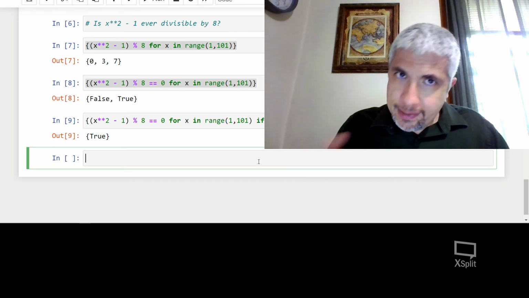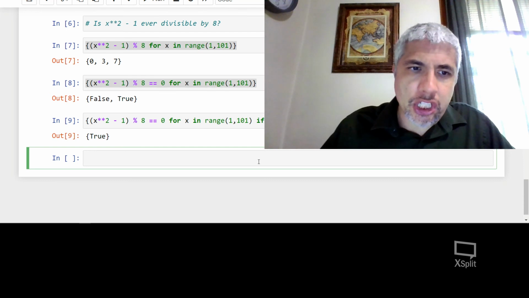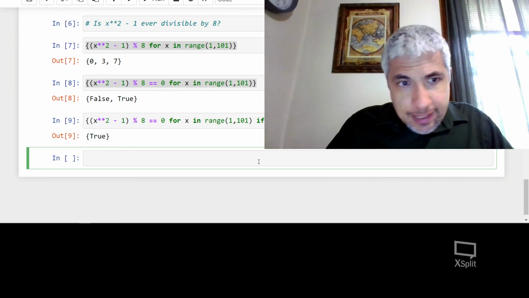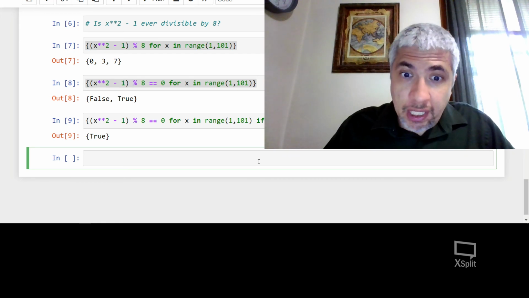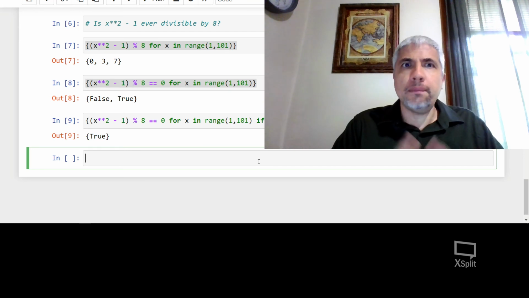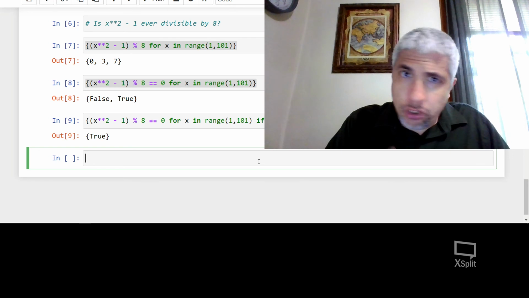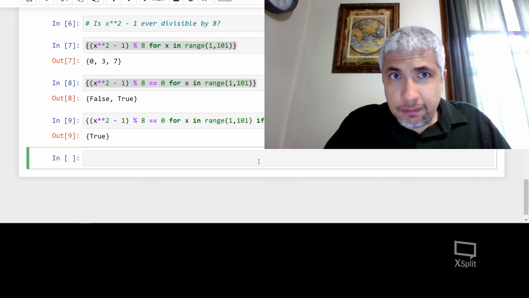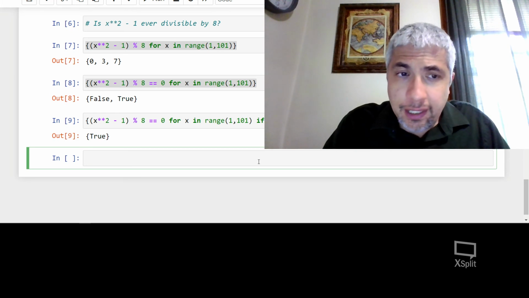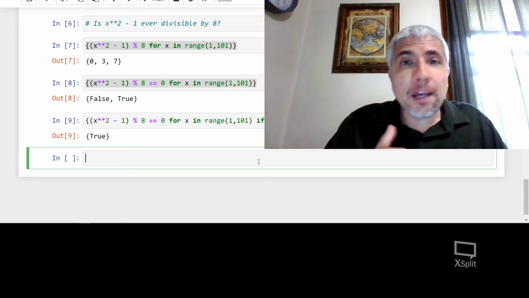Now, as we move on, eventually we're going to get to all and any and some other types of comprehensions, so we won't have to look at these sets in this way. But this isn't a horrible way of figuring out whether a principle is true or false. And when we're doing this sort of thing in Python, when we're testing things out to see if they seem likely to be true or false, we're doing some pretty sophisticated stuff already, even though we haven't gotten that far in the language. This is called experimental mathematics, when you're using a computer to help you see what's true.